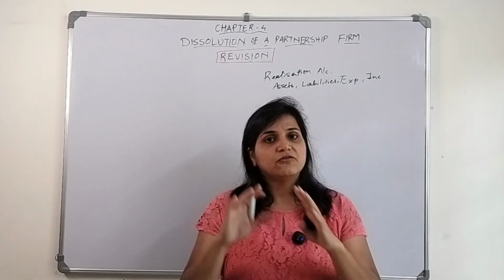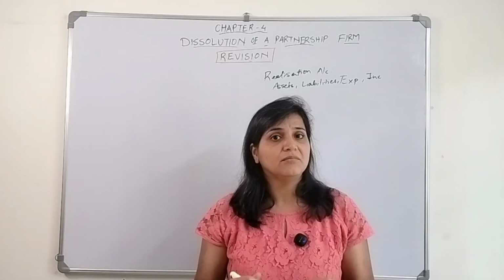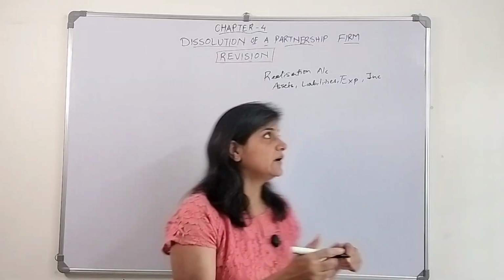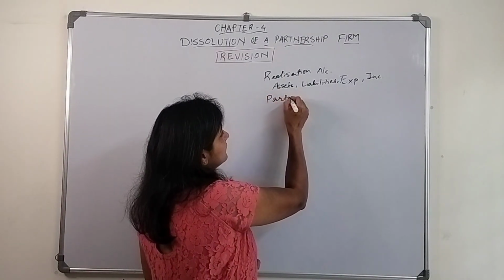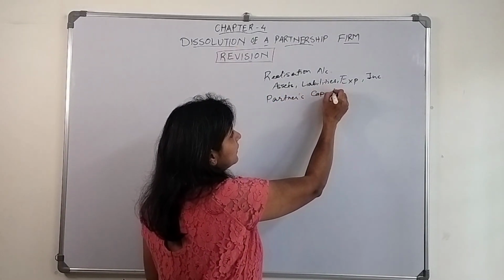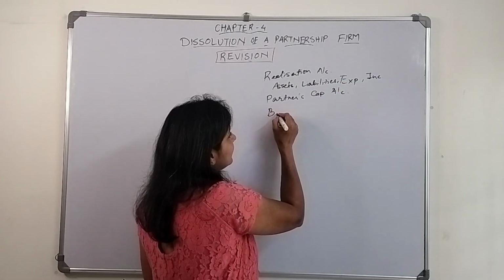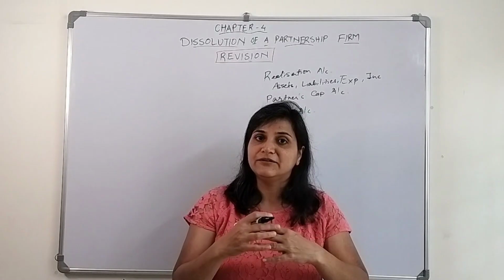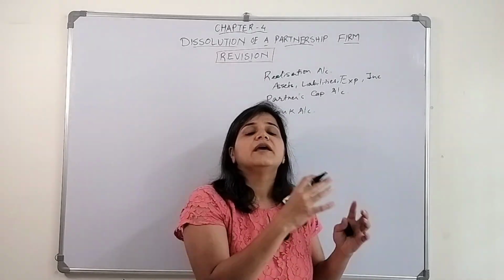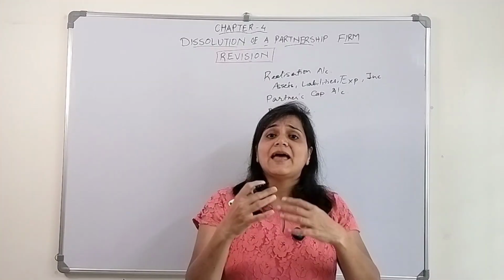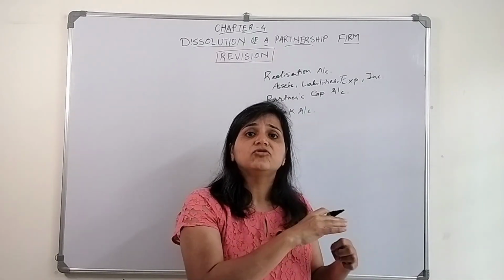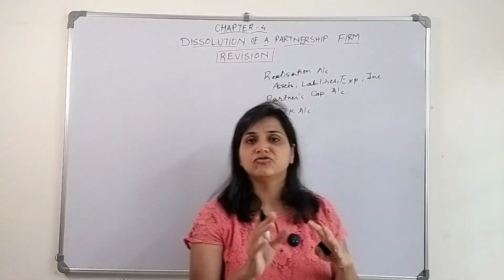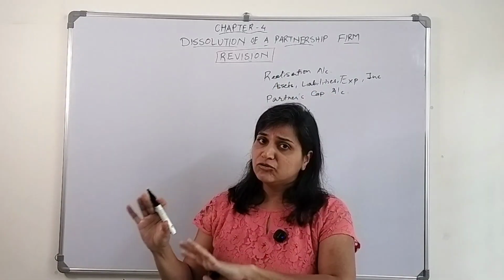Now assets have been transferred, liabilities have been transferred. What remains in the balance sheet? There remain two things. First is partners' capital amount, so we need to open a partners' capital account, and another thing is the bank account, because when we sell off the assets, whatever money we get, we need to transfer it to the bank account. If we are paying any liability, then liabilities will be paid off using a certain cash amount. So the bank account we need to keep open. And the partners' capital account, whatever capital amount is there, we need to keep it like that.